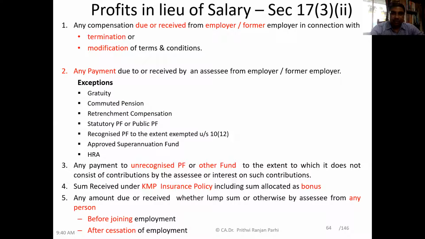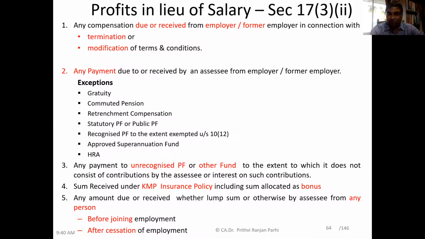Secondly, can you read point number 2? Any payment due to or received by an assessee from an employer or former employer. There are certain exceptions. First of all, any payment received by an assessee from an employer or former employer is covered, but a few exceptions are there.